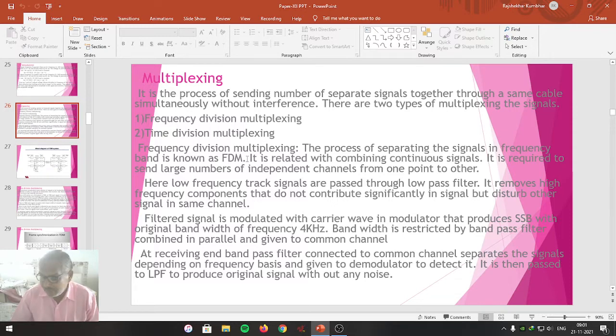Here, within a given bandwidth, the signal frequencies are divided and all together are passed through the same frequency bandwidth. Meaning thereby, suppose the audio signal has a particular bandwidth and the video signal has a particular bandwidth, which we have already studied in VSB.